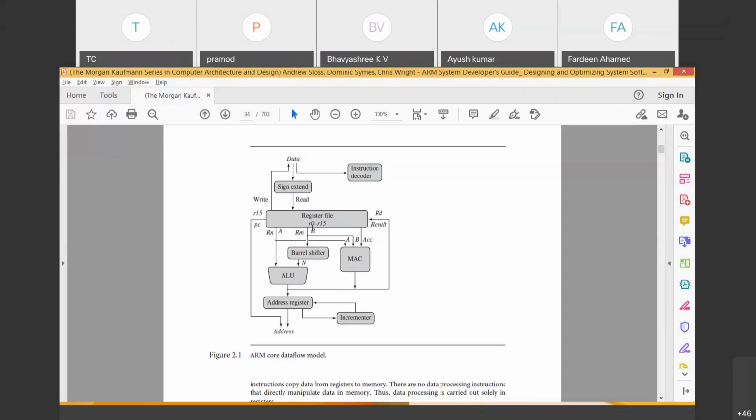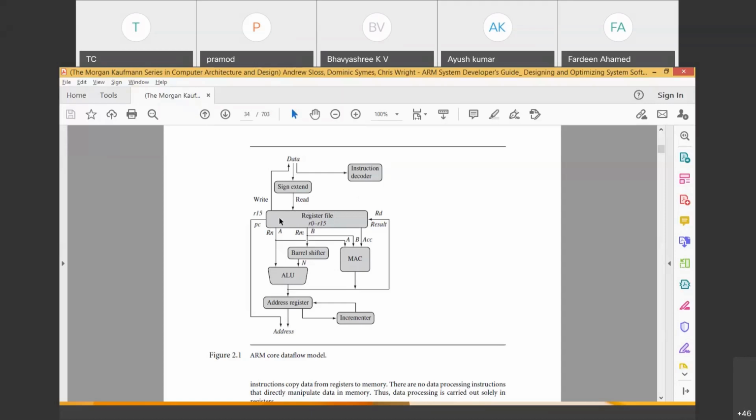The registers are R0 to R15. They store the value. What is that value? Instruction. It stores the instruction in hexadecimal form, which means machine code form. And also the data. Data also is stored in the register. So if an instruction comes, it is converted by the instruction decoder and stored in the register. If data comes, it comes directly through the sign extend and is stored in the register. Everything is stored in the register. Now the register plays an important role.